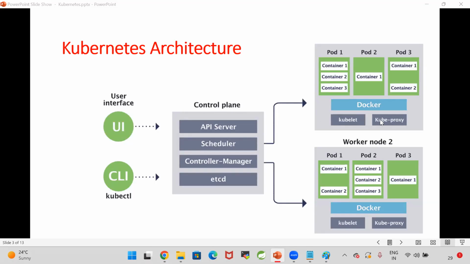Okay, guys. Kube proxy. What is kube proxy? Kube proxy will provide the network communication to connect from the control plane to the worker node and from the worker node to the control plane. Worker node 1 means one machine, worker node 2 means another machine, control plane means another machine. These are 3 machines available. These 3 machines should be connected, right? They should communicate. For that, network is required. That network will be provided by kube proxy. You got my point?